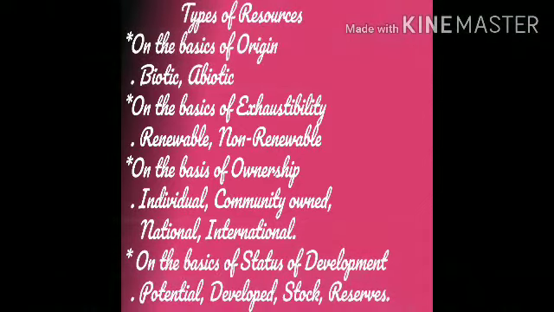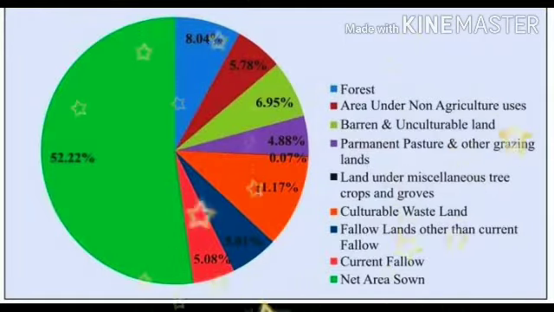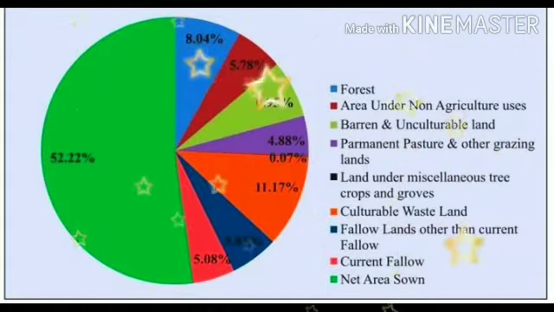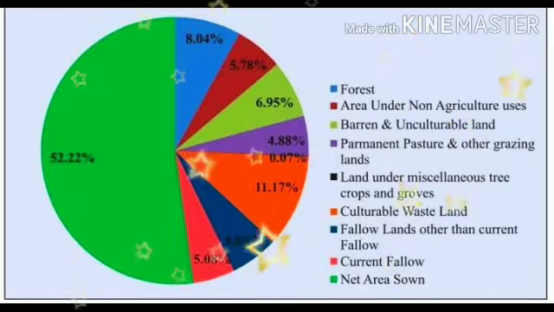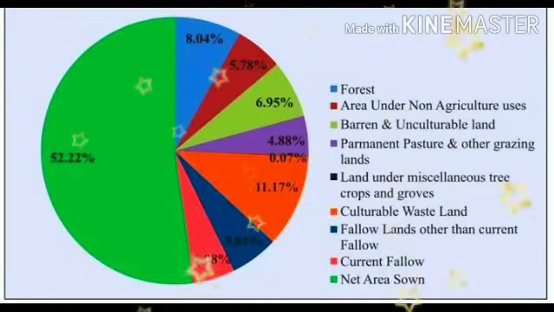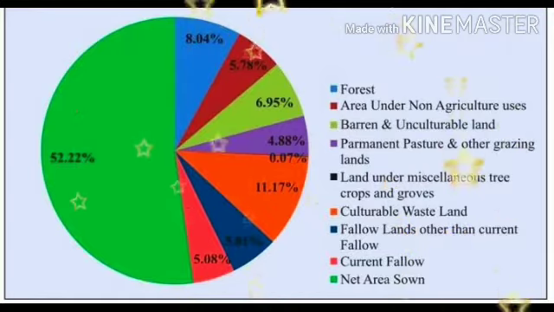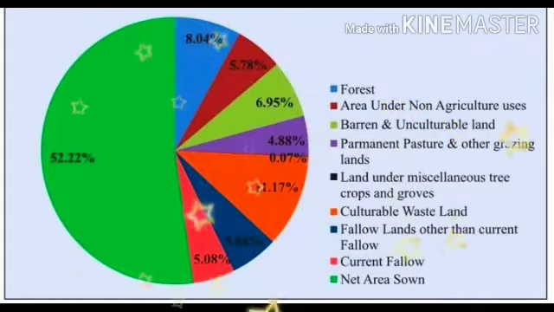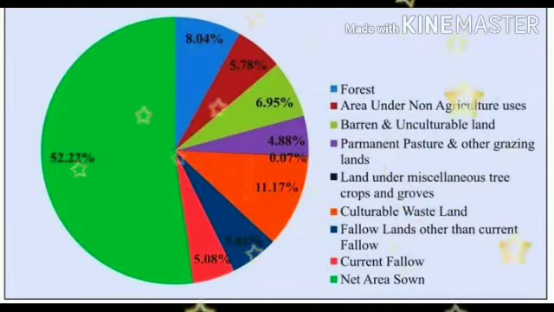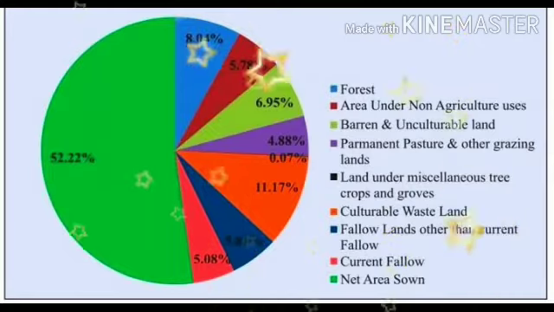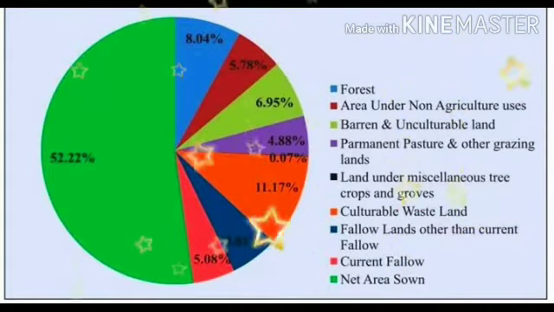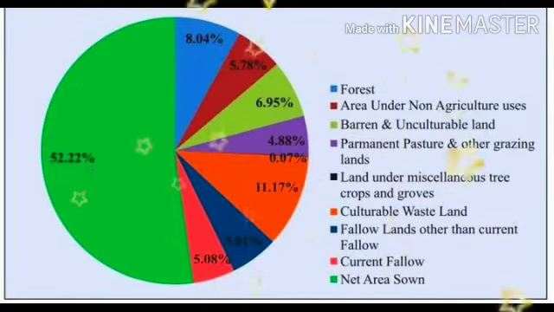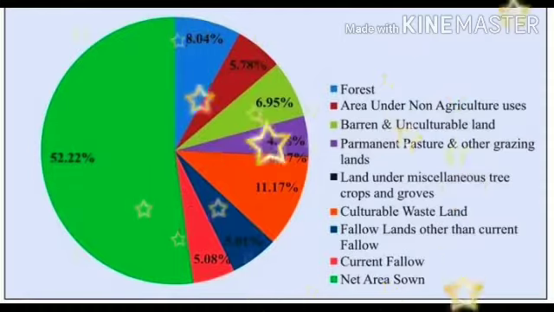Next is a major thing, land resources. Land is the major thing we need to survive. The basic needs of human beings are food, shelter and clothing, and all these are obtained from land. So we'll see how land has been used. We know our whole world is covered with water, and we do not have much land. In land utilization, we know that only 27% is land.